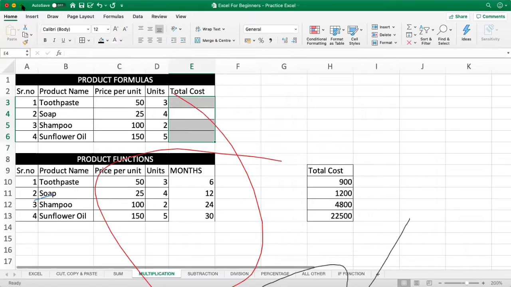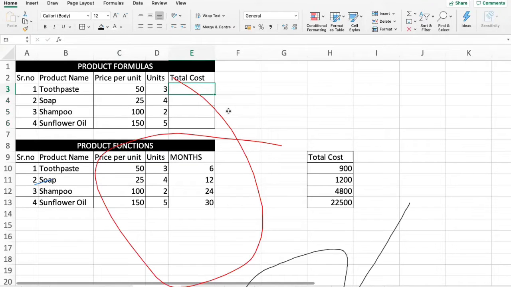To do that, I just need to select the cell where I need the result, say equal to, select the price of the unit and into, that is the asterisk sign, and then select the number of units purchased and say enter. Just copy it and paste it. Copy is Ctrl plus C, paste is Ctrl plus V. I hope your product formula is clear to you, Redmi Note Pro.